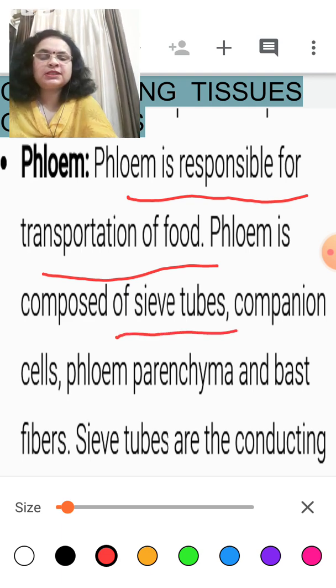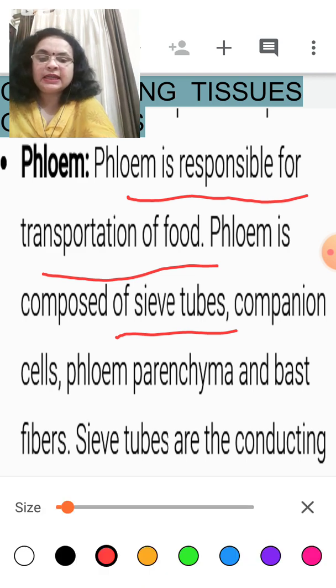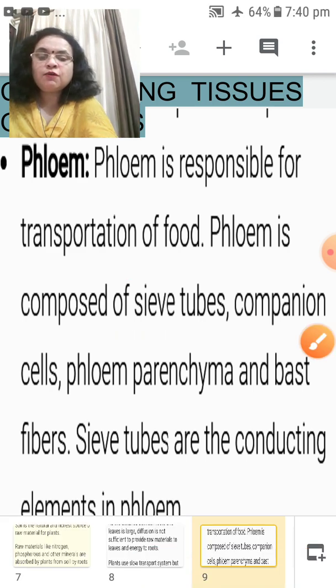So the sieve tube is composed of a companion cell. Okay, and also they have parenchyma and some fibers. So we can say sieve tubes are conducting tissues. Conducting, what do they conduct? They conduct the food.